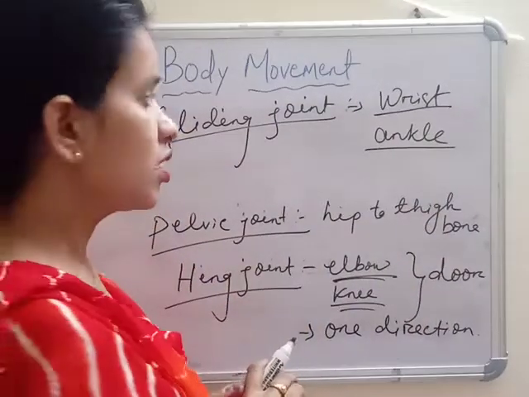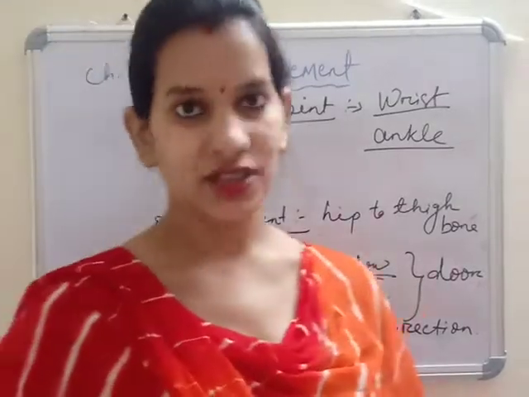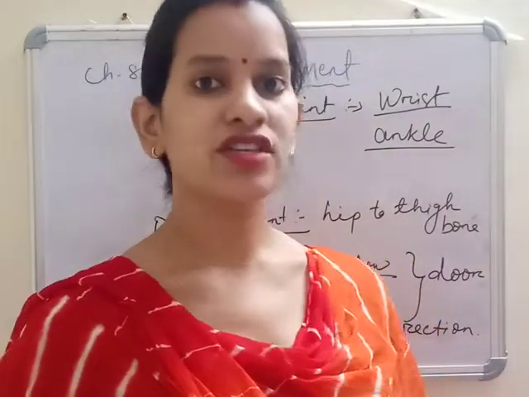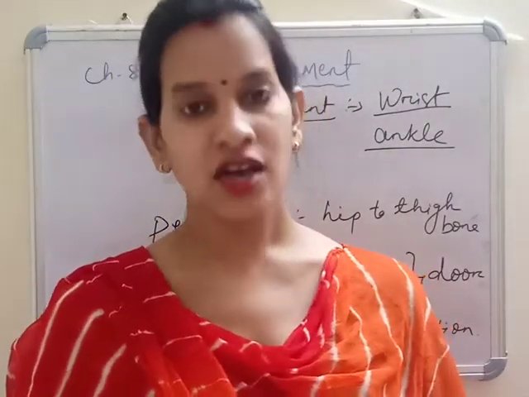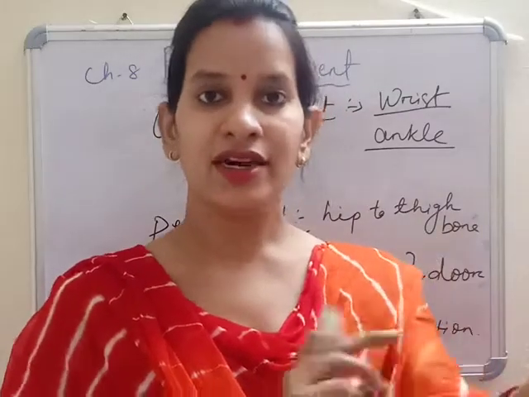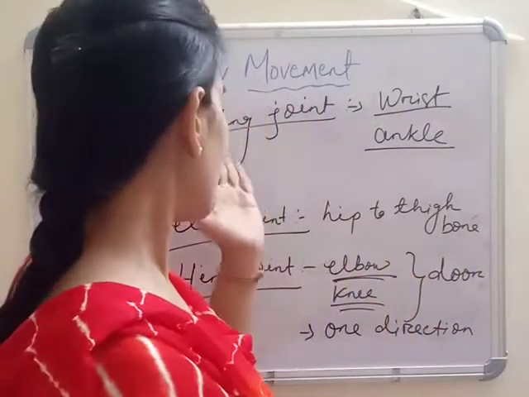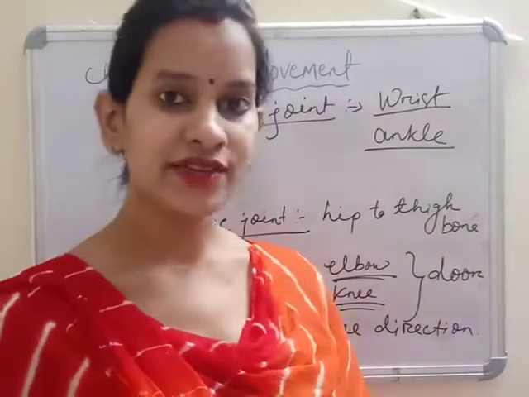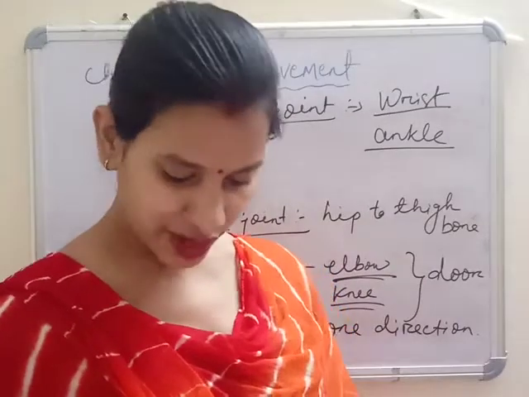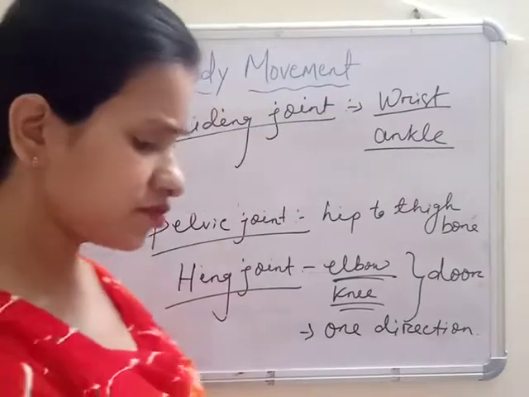So these are the types of joints present in the human body. What are the joints? First is your pivotal joint, then your ball and socket joint, hinge joint, pelvic joint, and the last one is the gliding joint. So there are 5 types of joints we have discussed here.